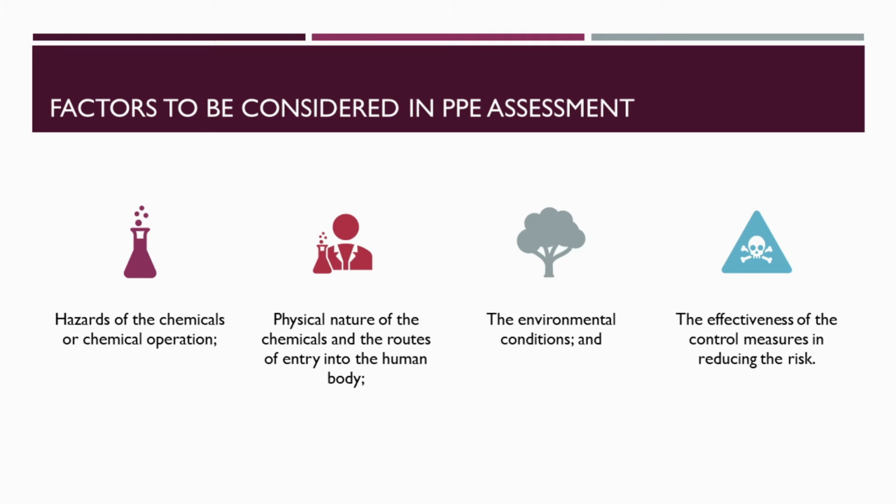In assessing the risk to health and safety, the factors taken into consideration should include hazards of the chemicals or chemical operation, physical nature of the chemicals and the routes of entry into the human body, the environmental conditions, and the effectiveness of control measures in reducing the risk.